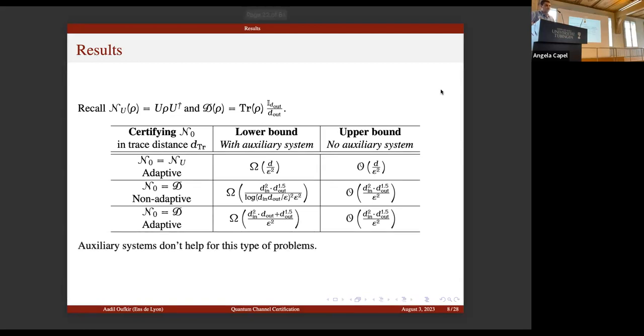I would like to emphasize that here we show that auxiliary systems don't help for this type of problem, even though we know that they can improve the copy complexity for other quantum testing and learning problems.